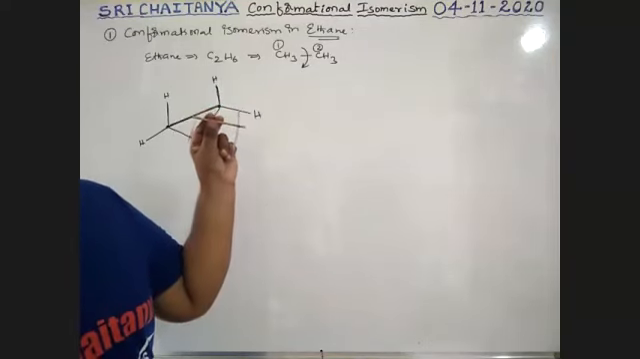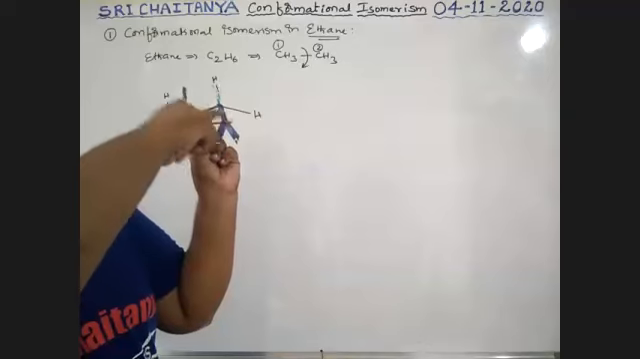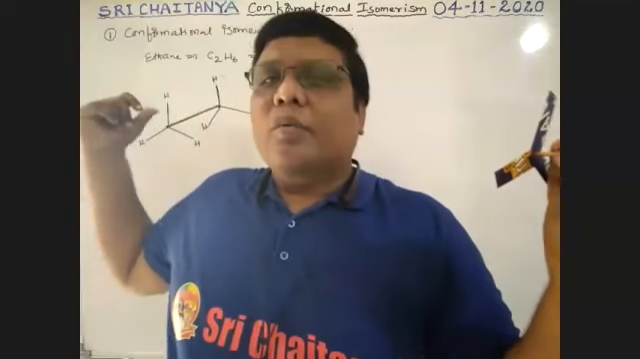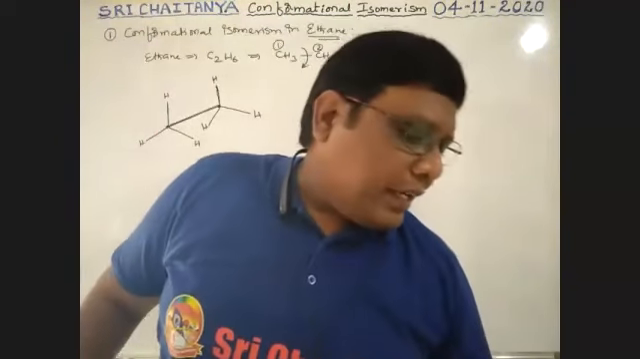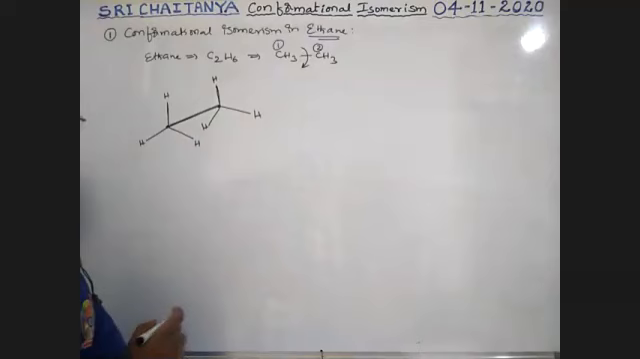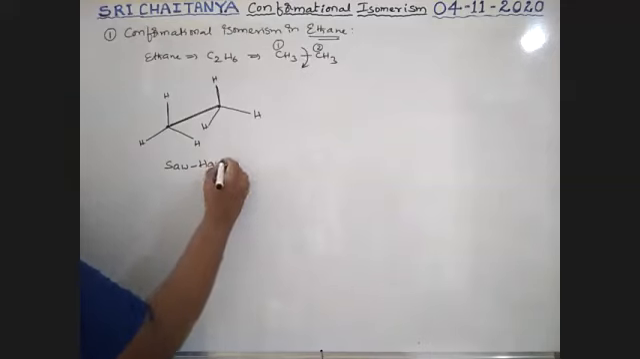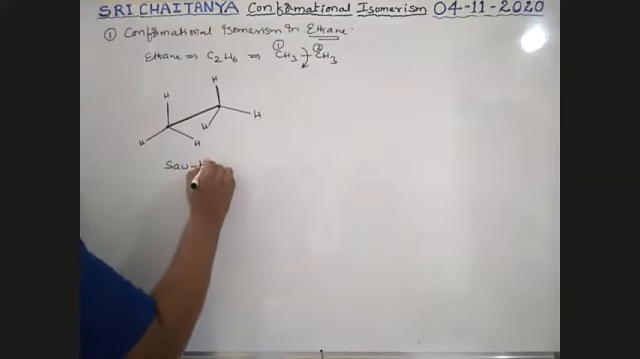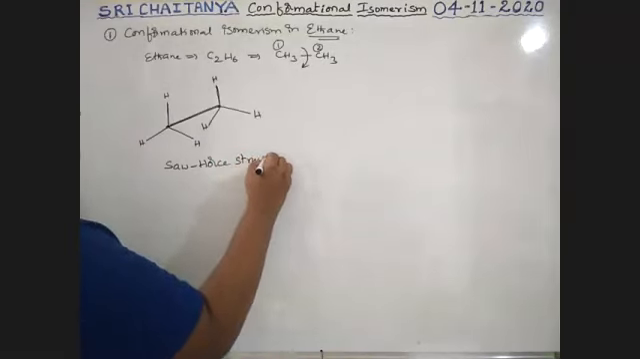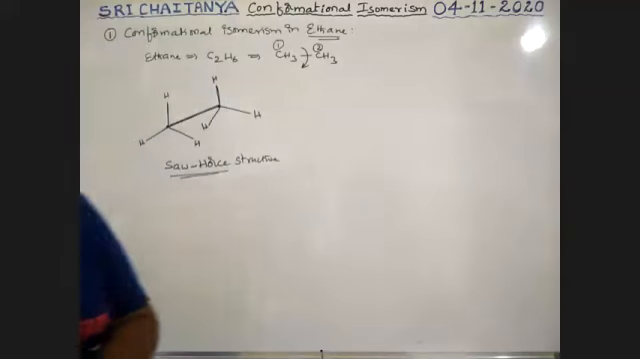These two are the same. This is one carbon with hydrogen, hydrogen, hydrogen, single bonds. Carbon, hydrogen, hydrogen, hydrogen, 3 hydrogens. So this is a way of representing a 3-dimensional molecule on a 2-dimensional plane. This is explained clearly by Newman, that is why it is the Sawhorse structure.